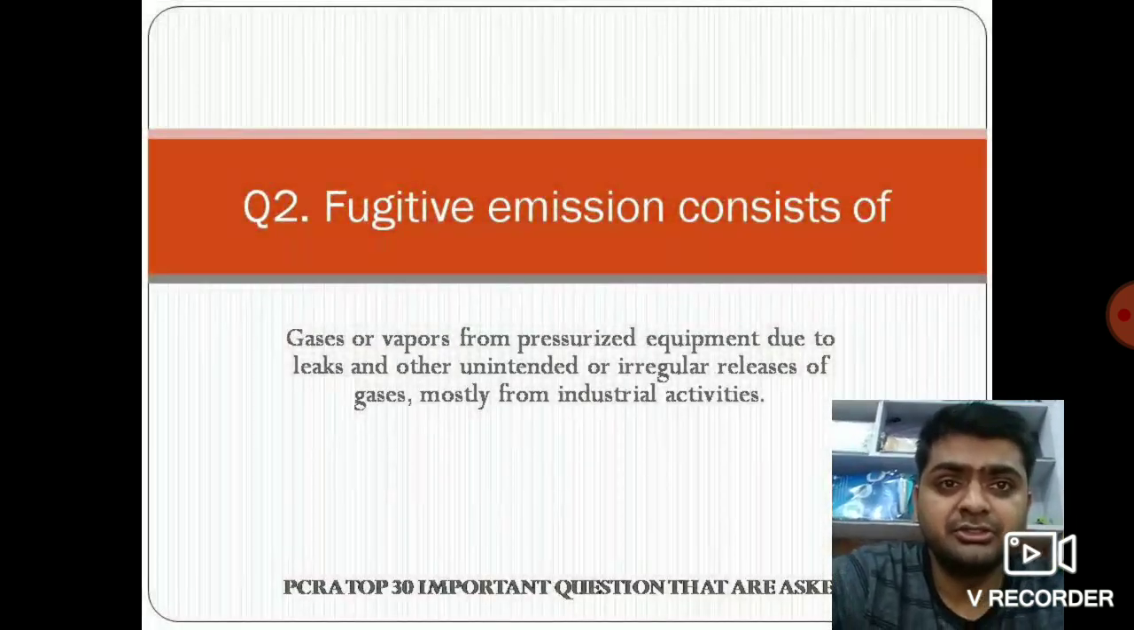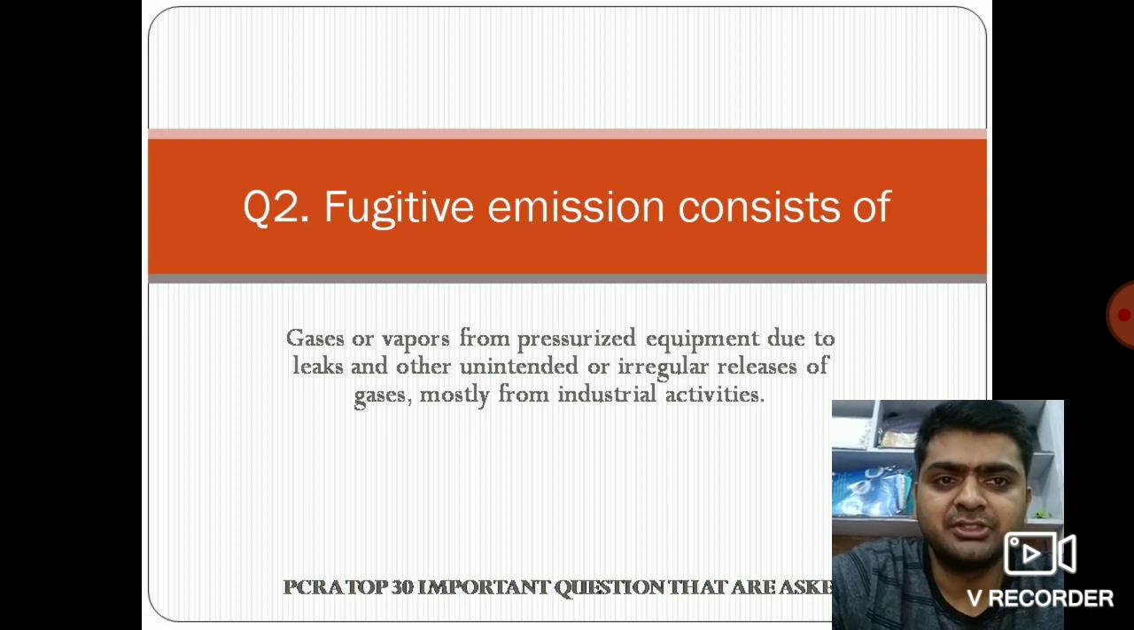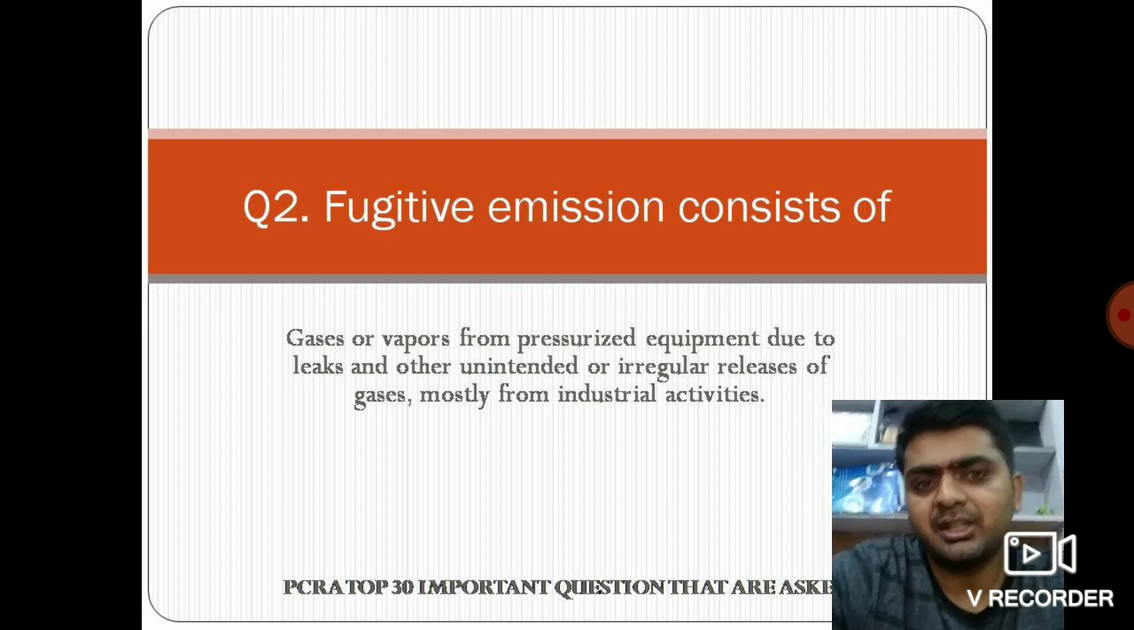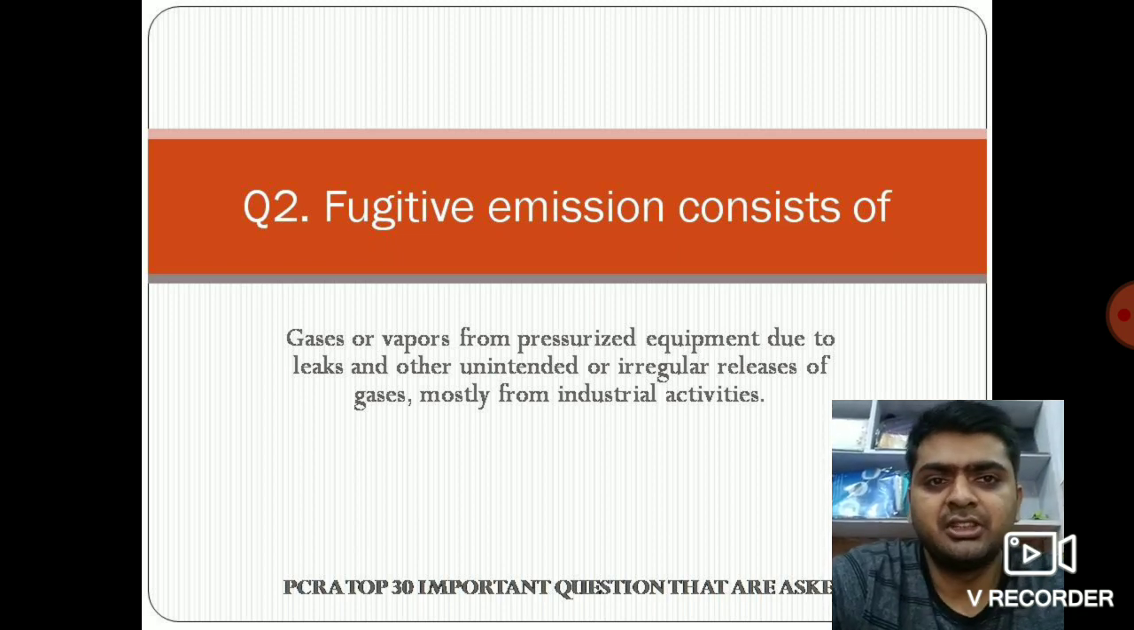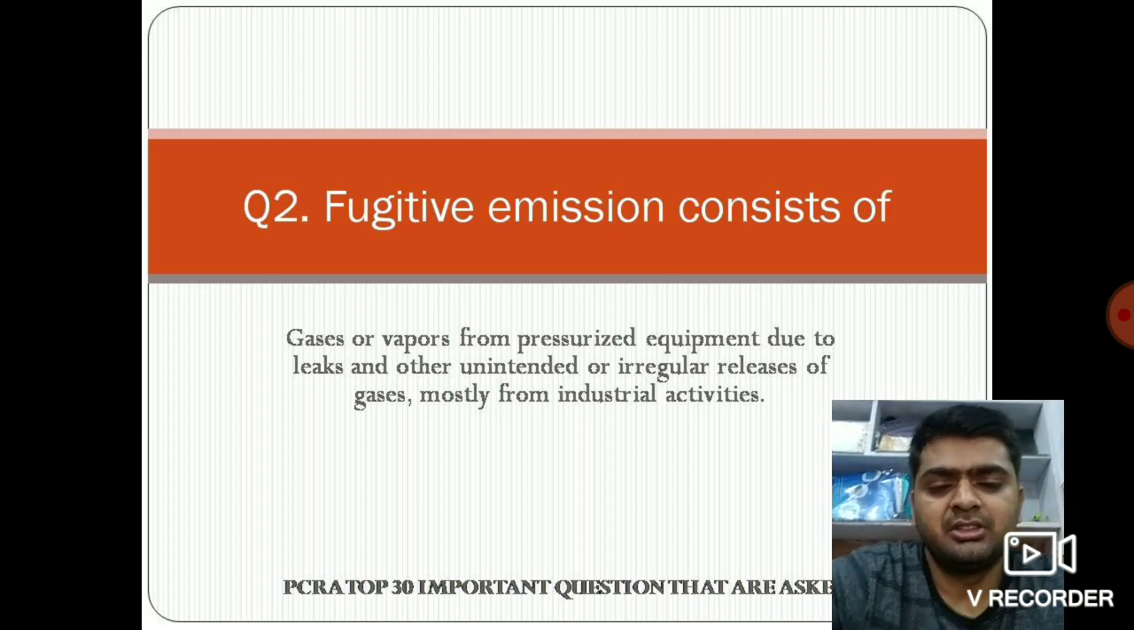Second question is: the fugitive emission consists of? क्या कंसिस्ट करता है fugitive emission? Yes, the answer is the gas or the vapors from the pressurized equipments due to the leaks and other unintended or irregular release of gases, mostly from the industrial activities. तो ये आपका गैस और वेपर्स और प्रेशराइज इक्विपमेंट्स के थ्रू इंडस्ट्रियल एक्टिविटीज़ के थ्रू ये रिलीज होता है. ये आपके फ्यूजिटिव इमिशन कंसिस्ट करता है ये मटेरियल. I hope you understood. Now let's move to the third question.